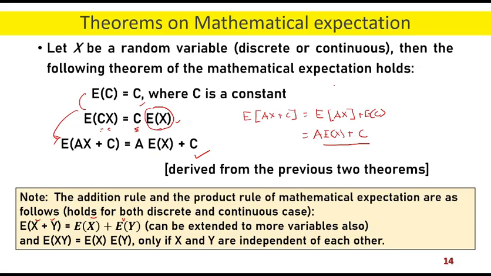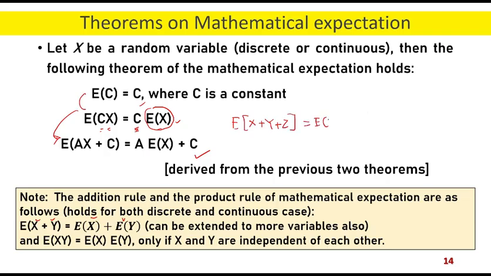If we have, say, three variables or more than three variables, then we have expectation of x plus expectation of y plus expectation of z. These can be equated to expectation of x plus y plus z. In other words, expectation of x plus y plus z is equal to expectation of x plus expectation of y plus expectation of z.